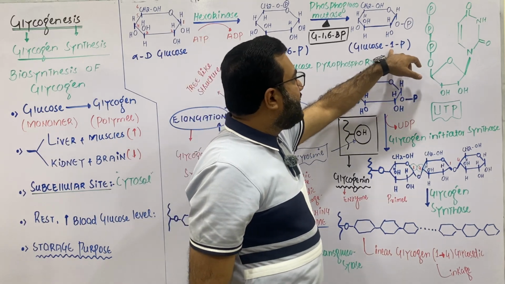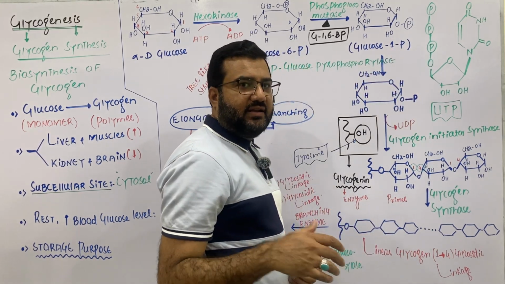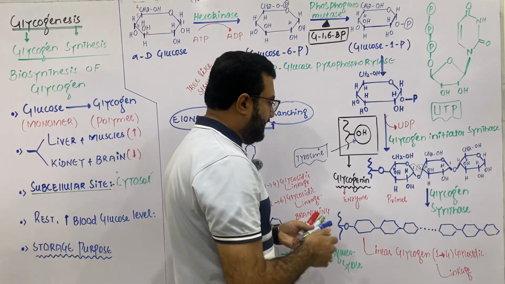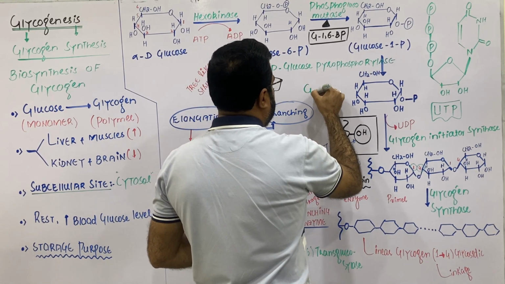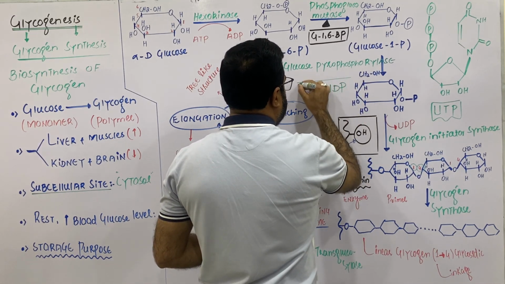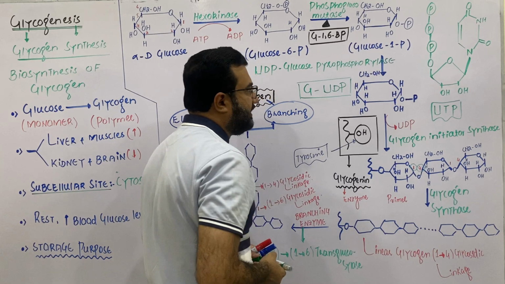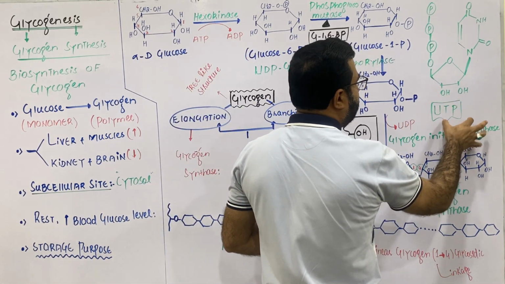Now this glucose 1-phosphate is converted to a sugar nucleotide conjugated molecule, that is glucose UDP, glucose uridine diphosphate. Look at this structure carefully. It is uridine triphosphate.